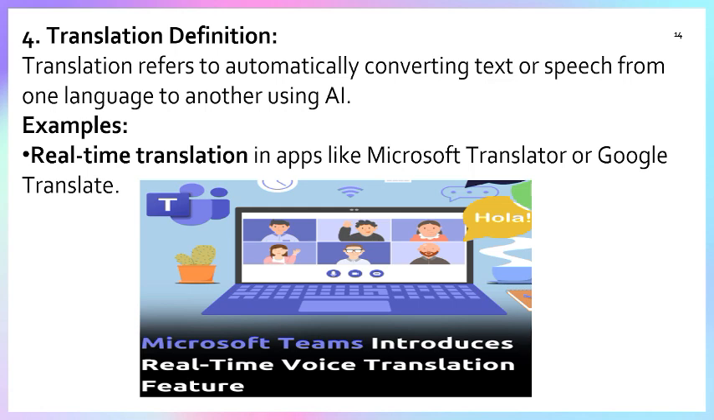Translation definition. Translation refers to automatically converting text or speech from one language to another language using AI. You can see nowadays Teams meeting is also a very good example of the translation definition. Real-time translation apps like Microsoft Translator or Google Translate can convert in real time.